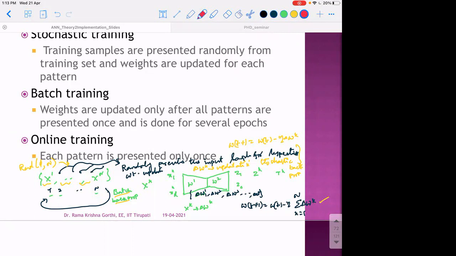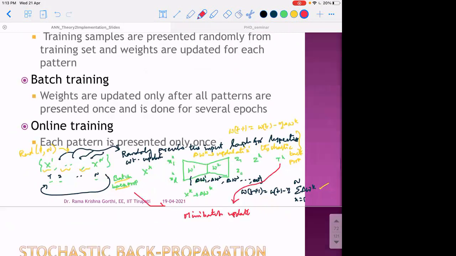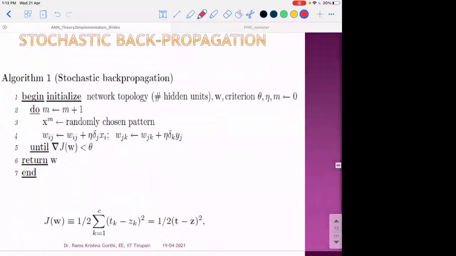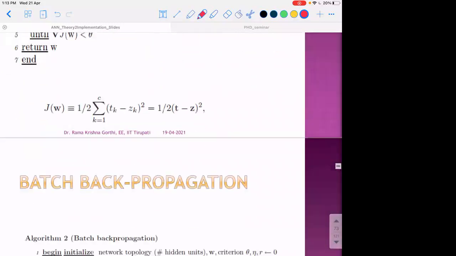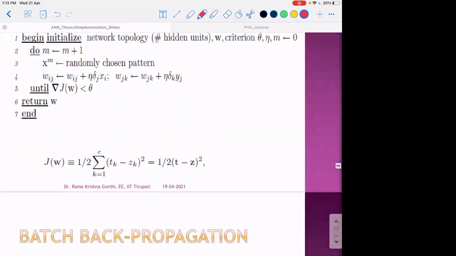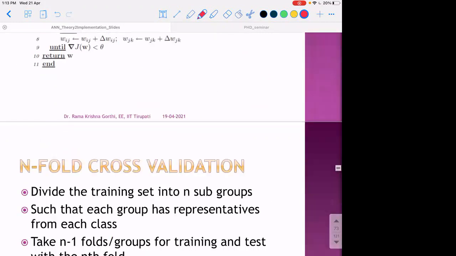Both put together in some sense, what we have now is mini batch update. What is usually suggested is that stochastic backpropagation converges reasonably faster than batch backpropagation. You can see the specific details of this in the slides.